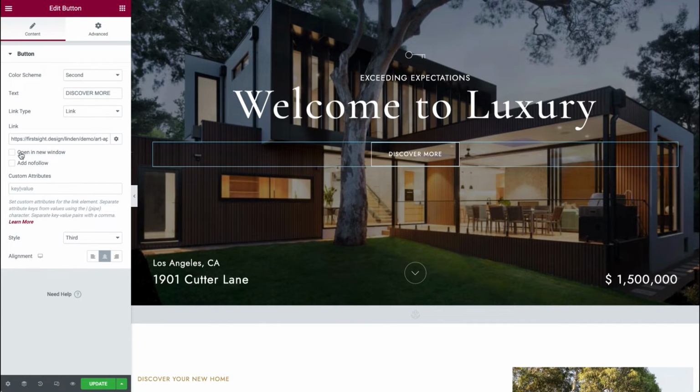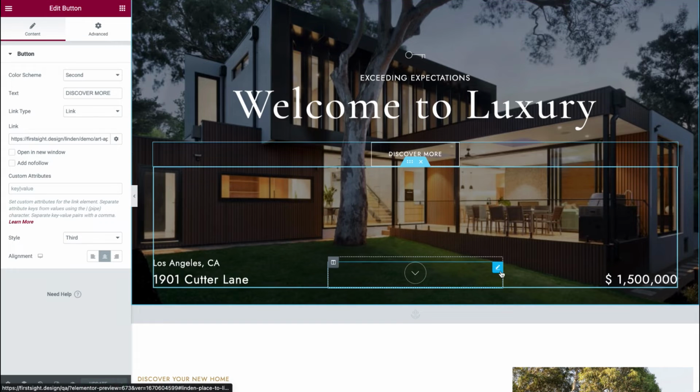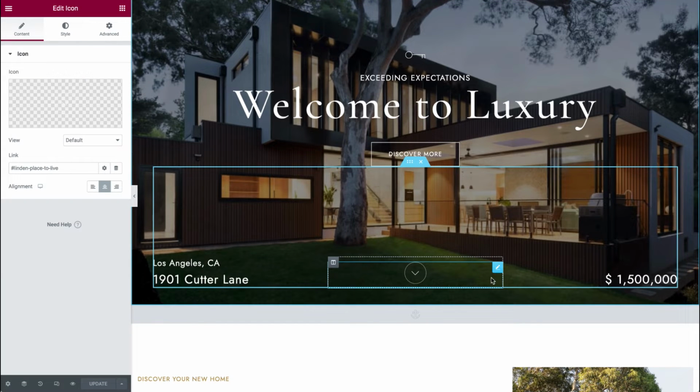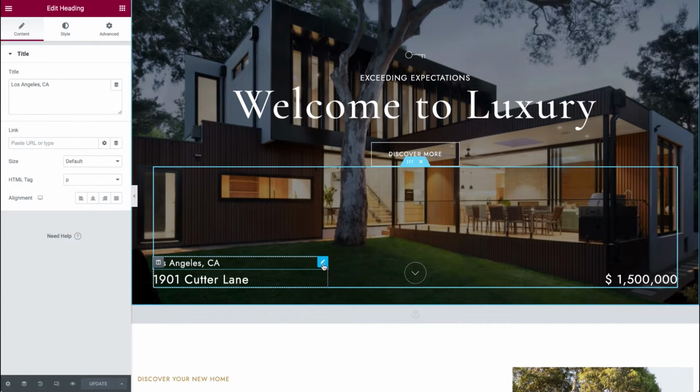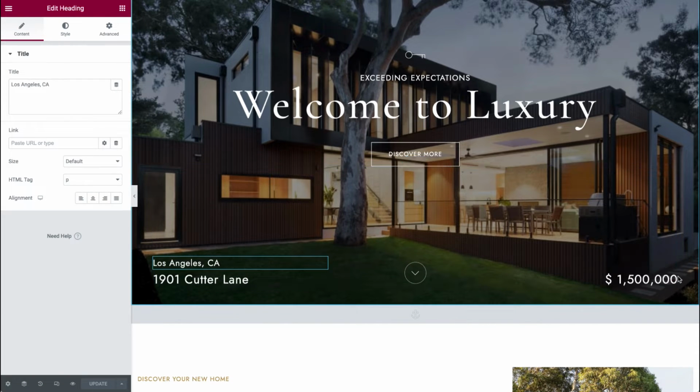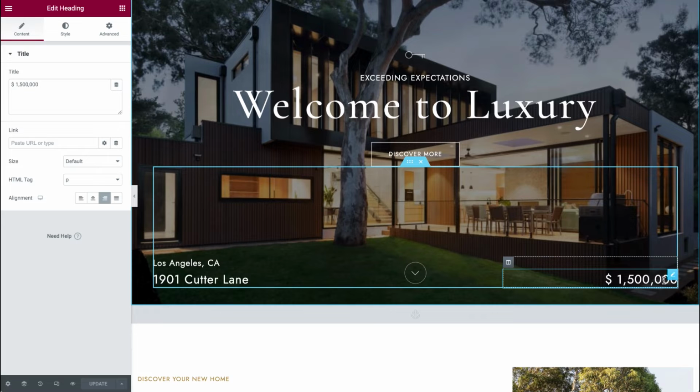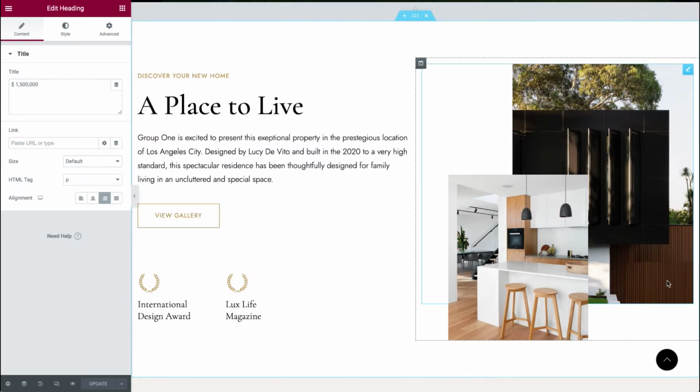For link settings, we can check the box "open in new window", and this link will be opened in a new window. Let's click Update to save our changes. We have this beautiful icon, scroll down. You can change that or leave it as is, and other texts and information are available to edit by hovering on the block and clicking on the Edit icon.